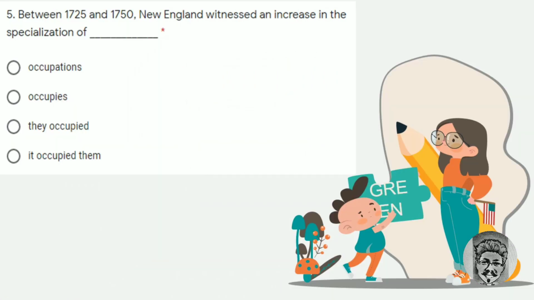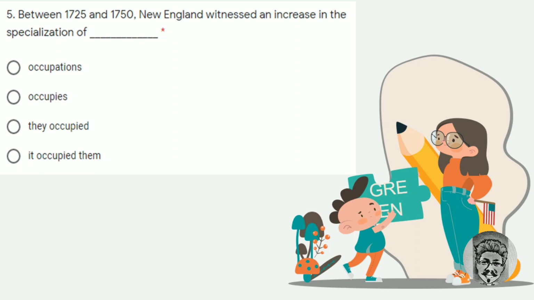Number 5. Between 1725 and 1750, New England witnessed an increase in the specializations of blah blah blah. From this sentence, we can see that it has a subject, namely New England. But is there any verb? Yes, witnessed is the verb. So we don't need both elements from the options.